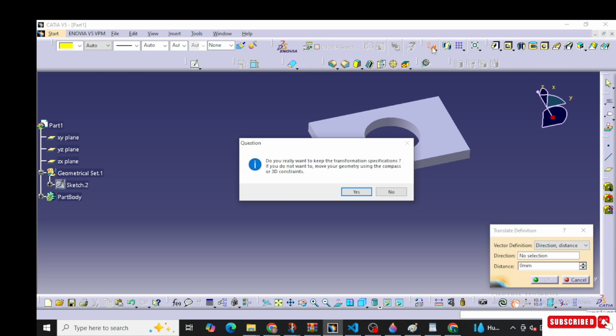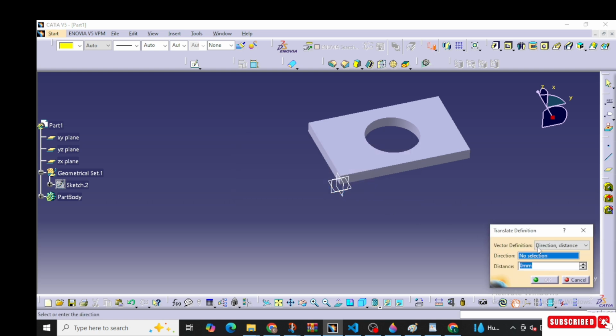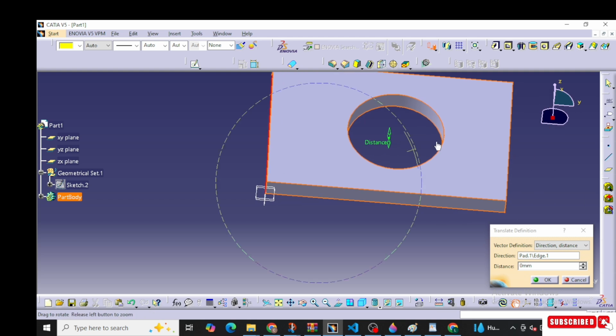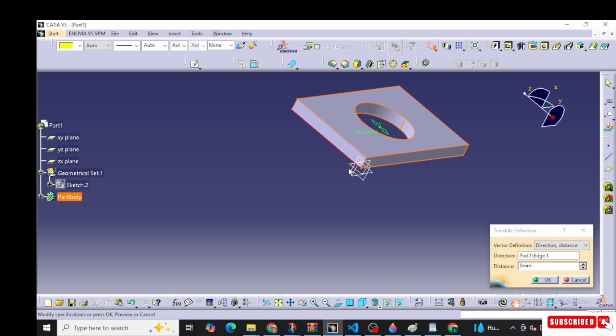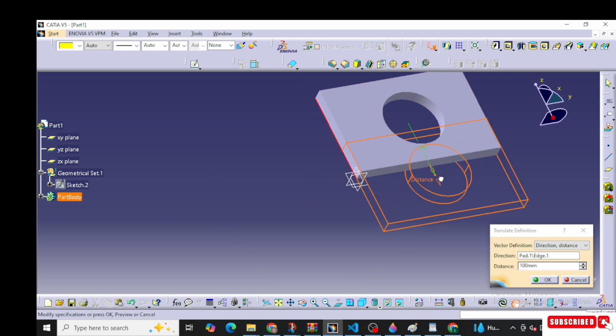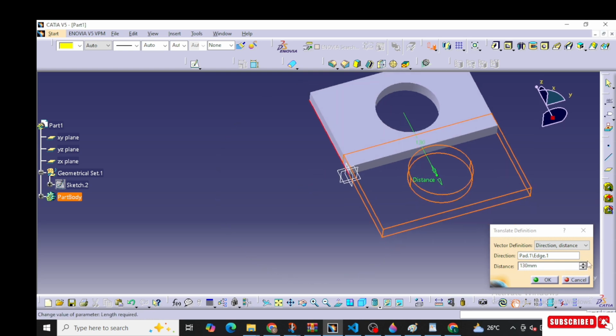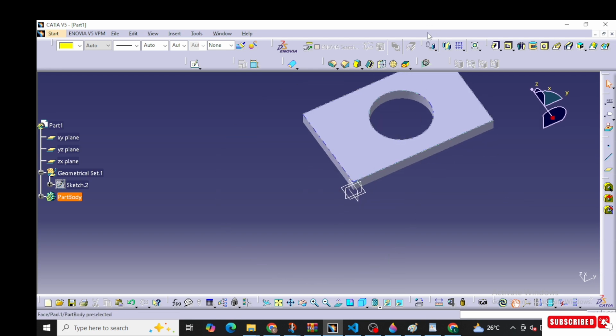First we will use translation, select OK. This is a vector direction, so select your part. It is asking for the vector direction, in which direction you want the symmetry. Select the plane, or you can select the line here, and you can provide the length. Again I'm going to take translation; this is, you can say, rotate, translation and symmetry.